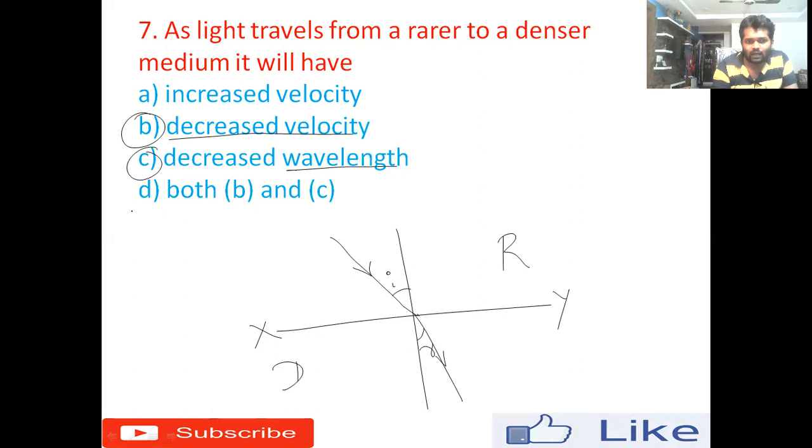Okay, so the right answer for this question is option D. Here both B and C, whenever the light travels from a rarer medium to denser medium, its speed as well as wavelength will be changed. But remember, the frequency will remain the same. Okay, all right. So the right answer for this question is option D, both B and C.